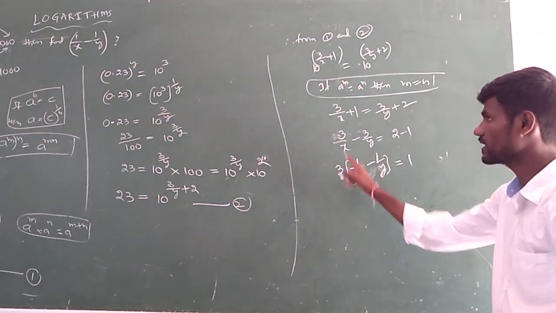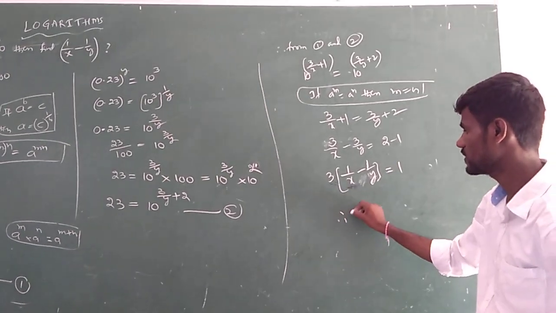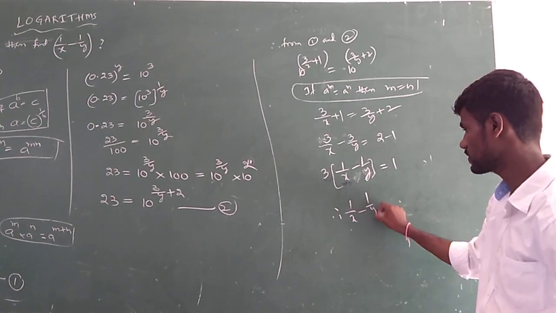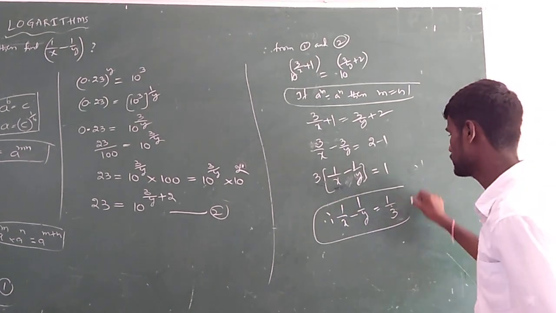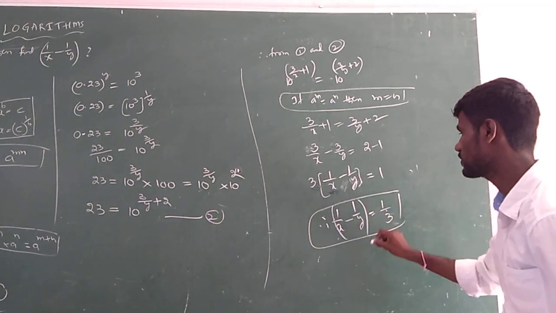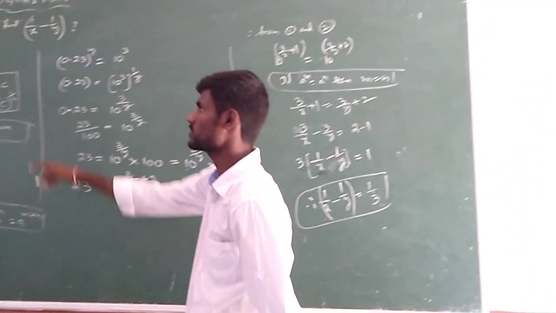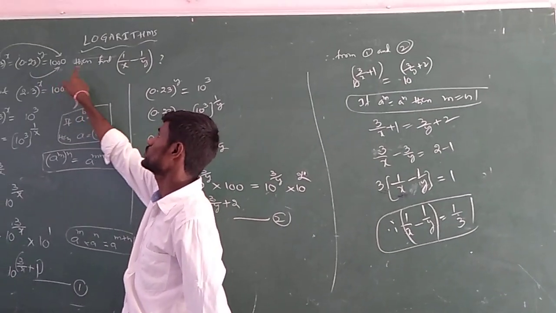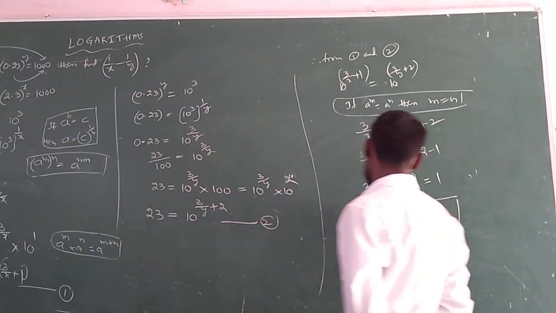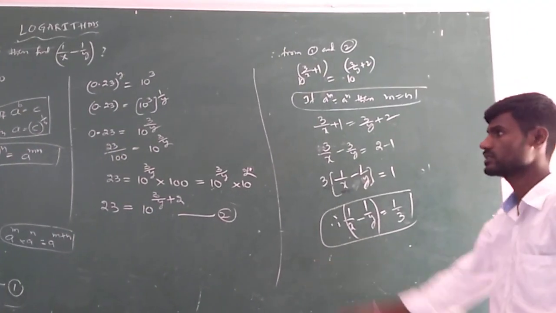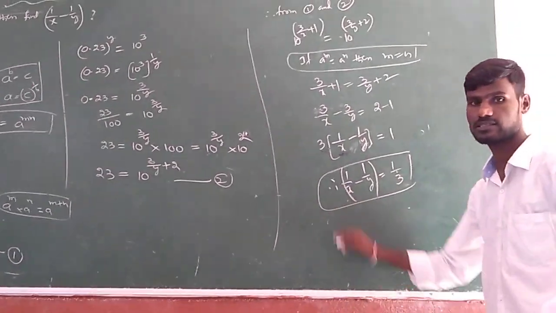Now here, what they are asking is the value of only 1 by x minus 1 by y. So transpose 3 to the opposite side. Therefore, 1 by x minus 1 by y: here 3 is multiplying, so on the opposite side it becomes 1 by 3. So the value of 1 by x minus 1 by y is equal to 1 by 3. In some cases they may ask it like this: instead of find, prove that 1 by x minus 1 by y equals 1 by 3. In that way also they may ask. So this is a problem based upon logarithms. So students, do the practice regarding this topic. Thank you.